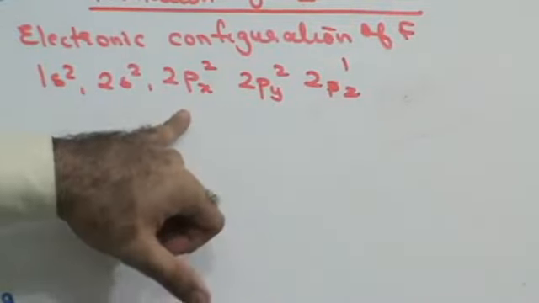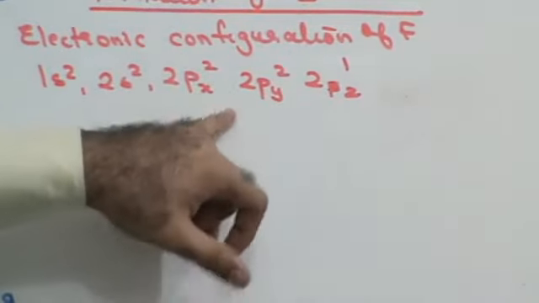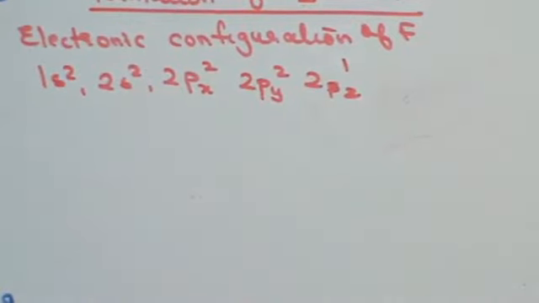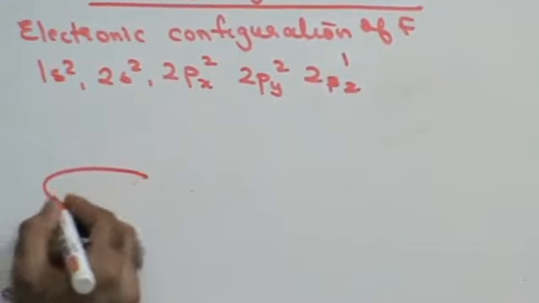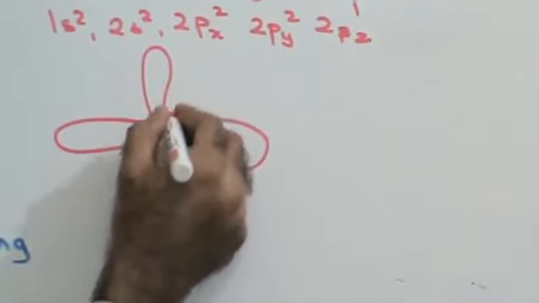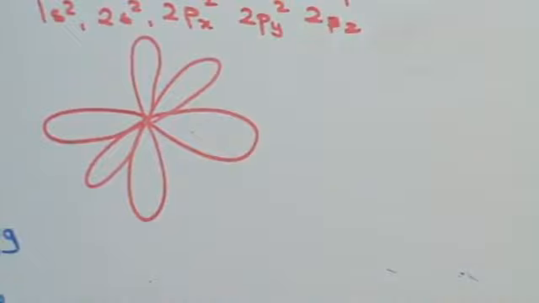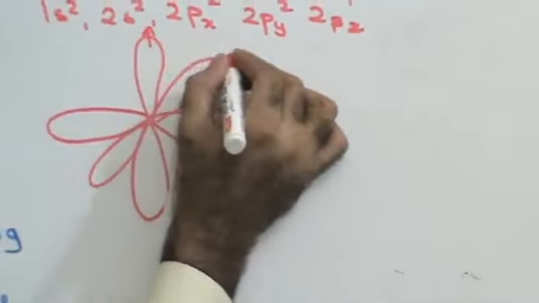Along each axis you can have two electrons. So along the x axis and y axis it is filled. It's only along the z axis that it is not filled. Now let me show you how this looks. This is how the p orbital would look along the three axes.